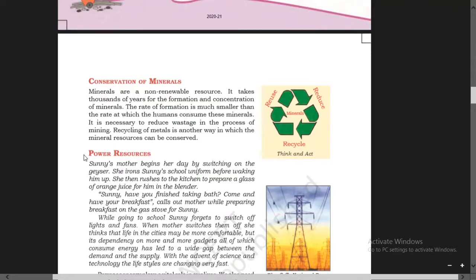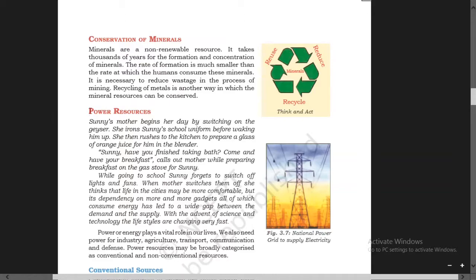So here also, boys, you mark, you have to write any two steps of how minerals can be conserved. You can get this answer from here. Write two steps of how minerals can be conserved. Or, why should we conserve minerals? This one also can be asked. Why should we conserve minerals?